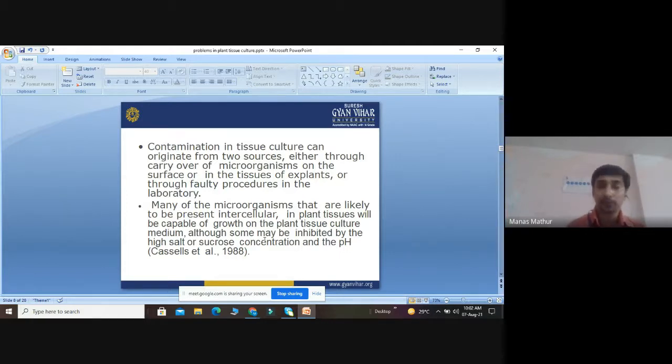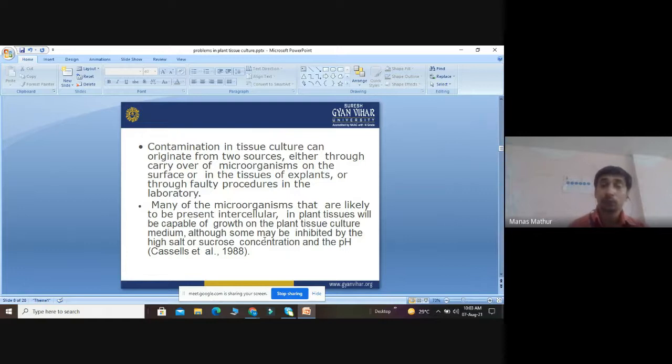Sometimes when we go to the field and take the explant, we do not wash the explant. So the microbes still remain attached on the surface of the explant. When you inoculate that explant in the medium, the growth of microbes occurs. It will cause the contamination.